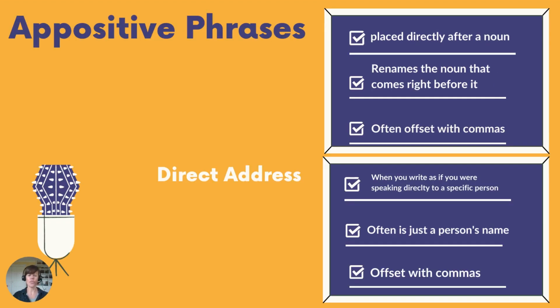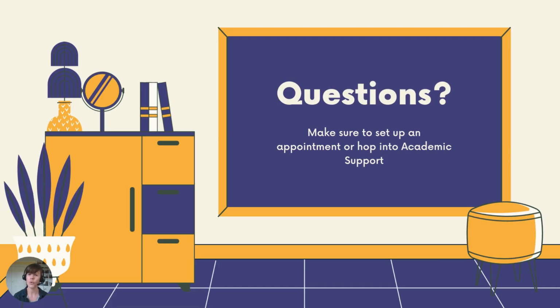Okay, so that covers it. An appositive phrase is placed directly after a noun. It renames the noun that came right before it and may or may not be offset with commas. A direct address is when you are writing as if you were speaking to a specific person. You might use their name or some kind of term of endearment or maybe just a term, and it will be offset with commas. As always, if you have any questions, be sure to reach out to your teacher.